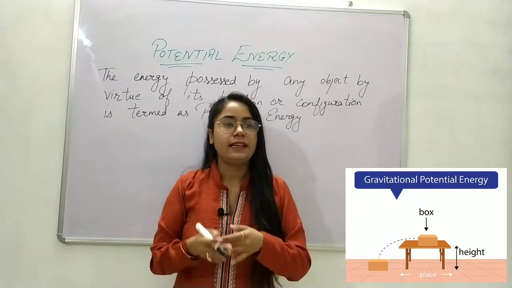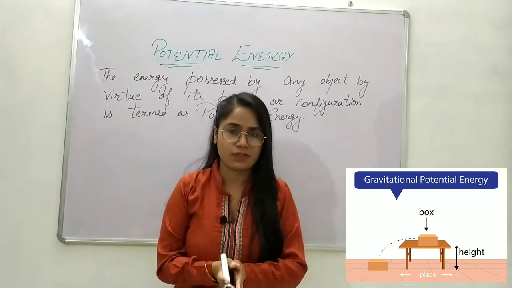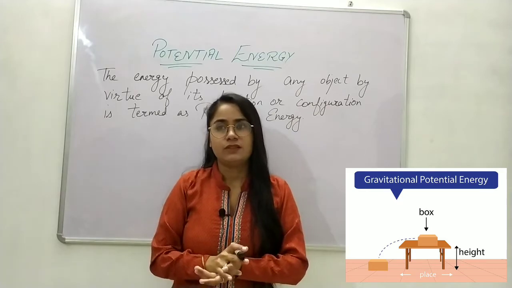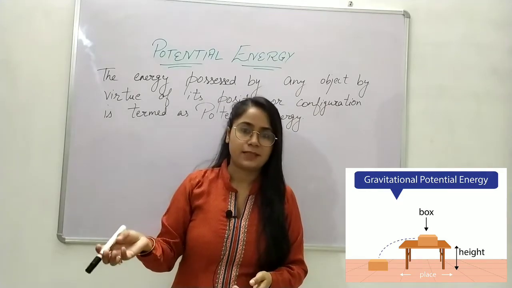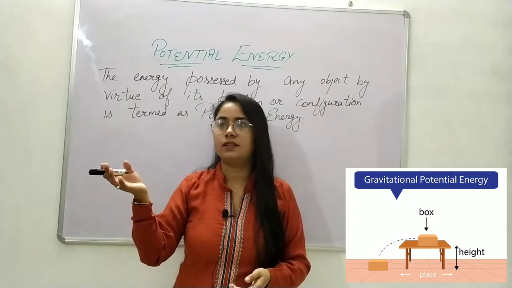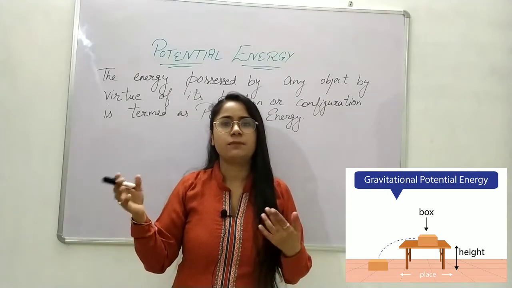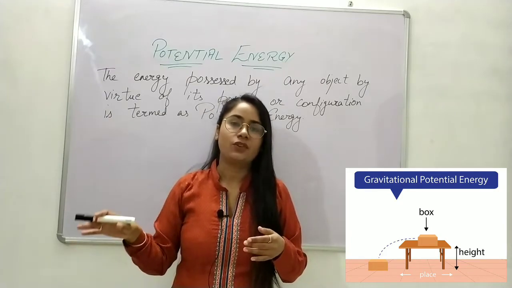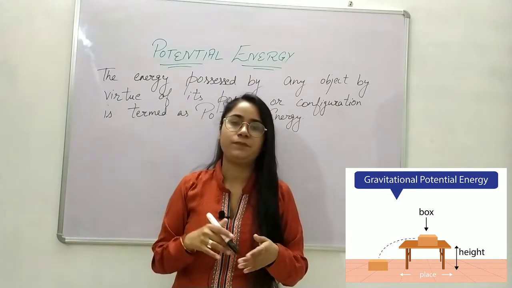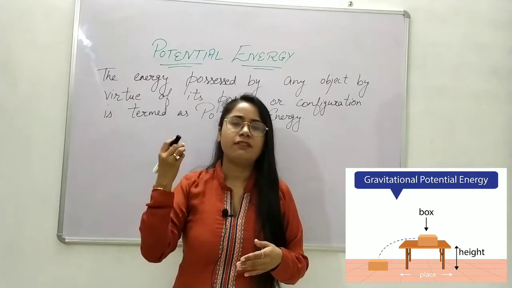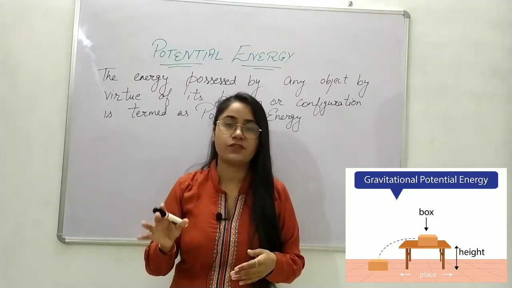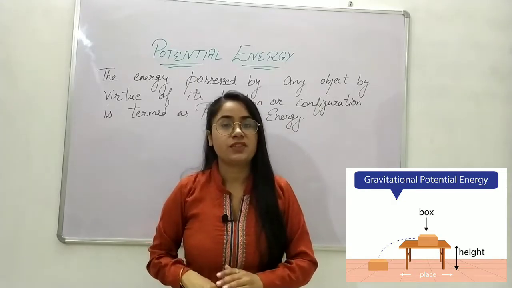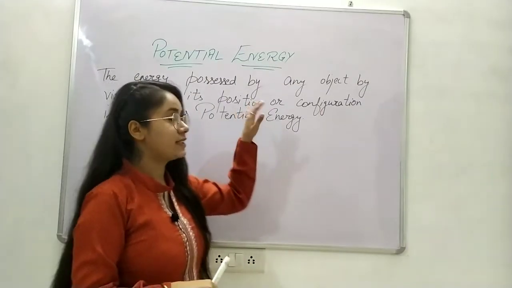Similarly, any object which is at rest but above the surface of earth, higher than the surface of earth, for example the chairs, the table, the clock, the photograph, the speaker, the computer, which is higher than the ground floor. The ground floor is usually above the surface of earth. First floor, second floor, or any floor above the ground, that object possesses potential energy, and this is what they mean by position.